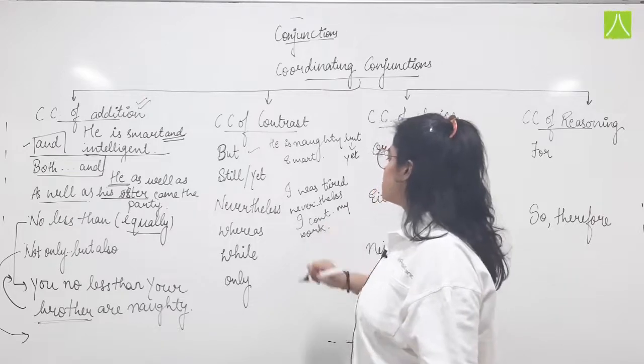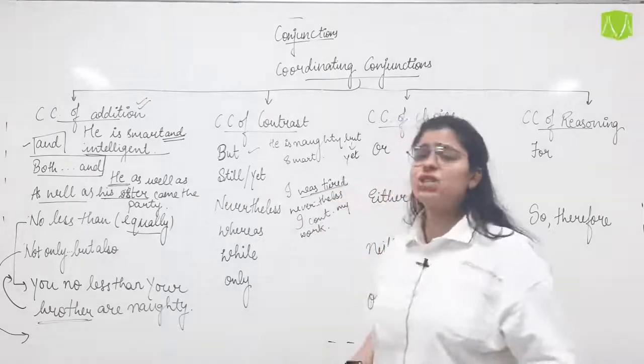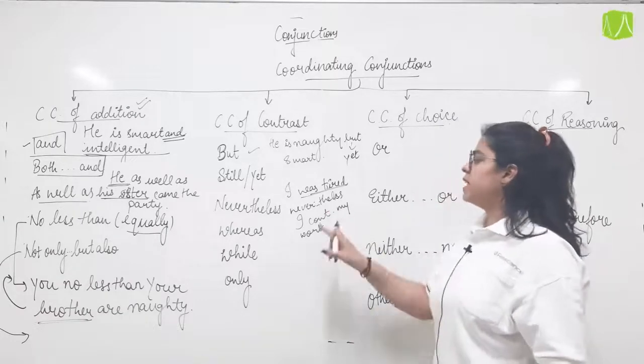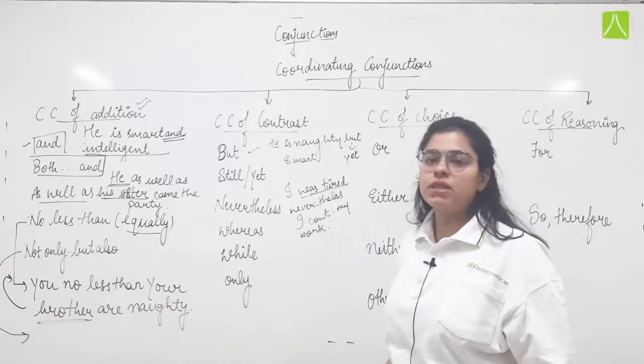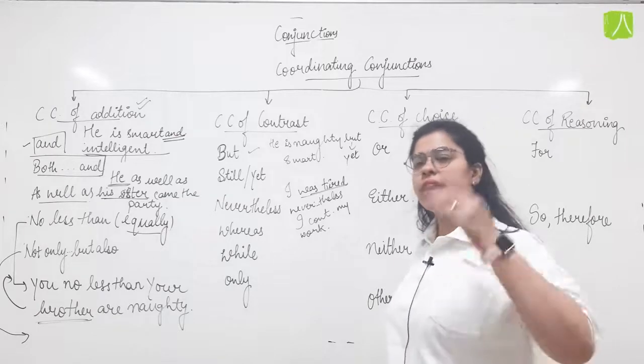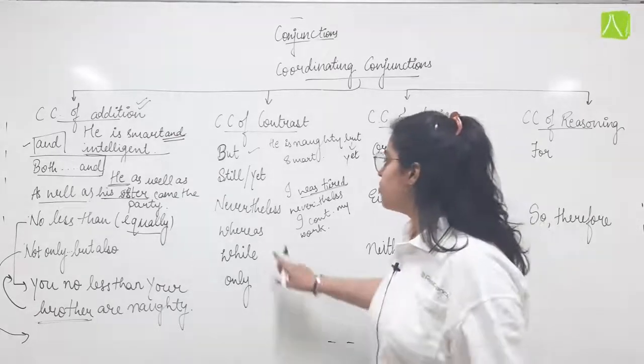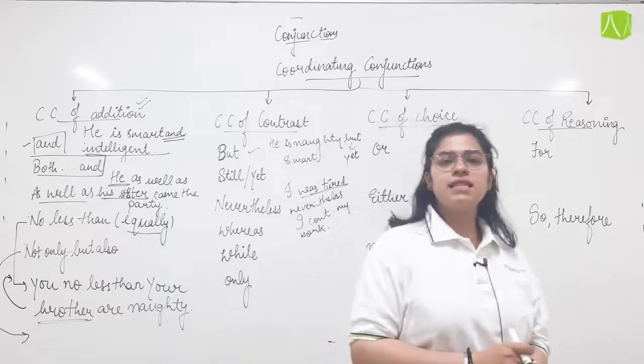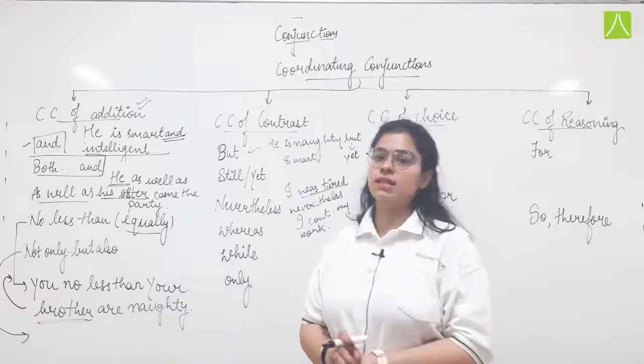That is, I did not stop. Though I was completely exhausted and tired, nevertheless I continued my work. Yet I did not stop my work and continued doing it. Whereas, his brother is smart. Whereas, he is not, or he is naughty.